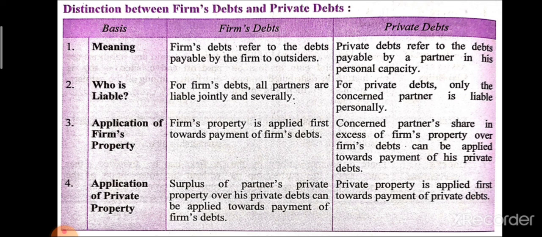But if A's property is not sufficient in the business, A cannot pay his personal debt from it. Application of private property: surplus of a partner's private property can be used for paying the firm's debt. But surplus of firm's property cannot be used to pay private debt.